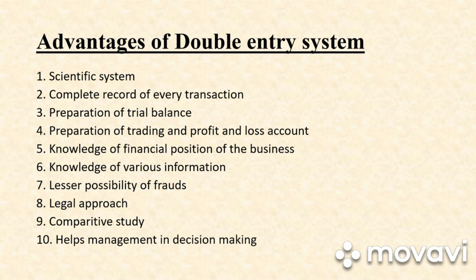And under the double entry system, we check the arithmetical accuracy by saying when debit is equal to credit, but that is not the case. There can be certain more errors or omissions in case of double entry system. So these are the advantages and disadvantages of double entry system.